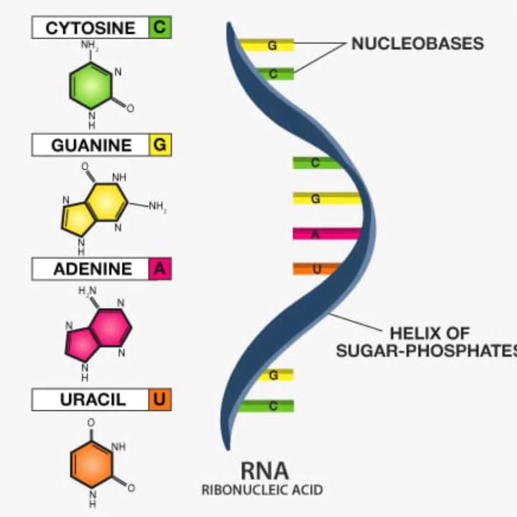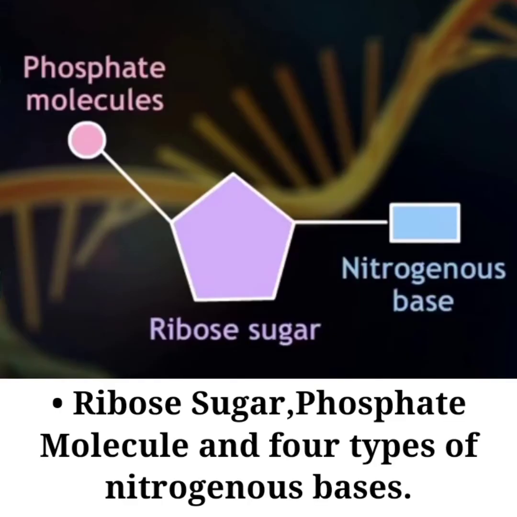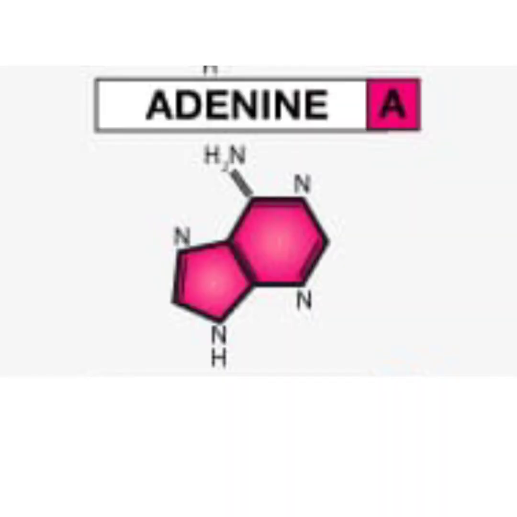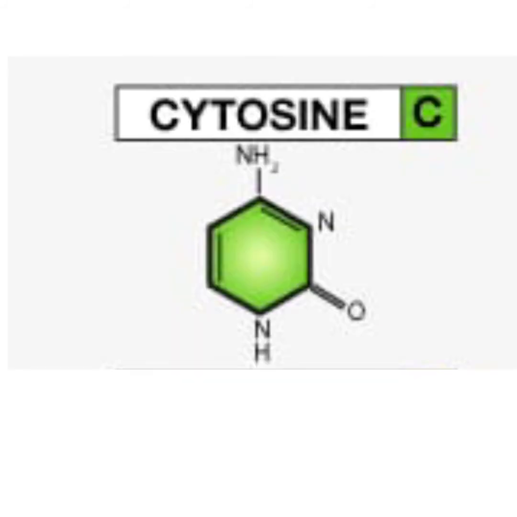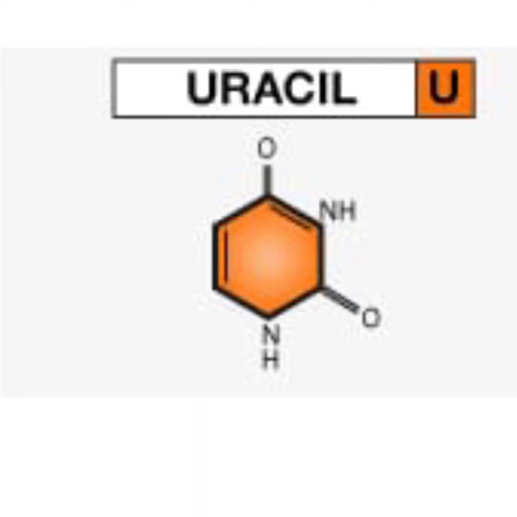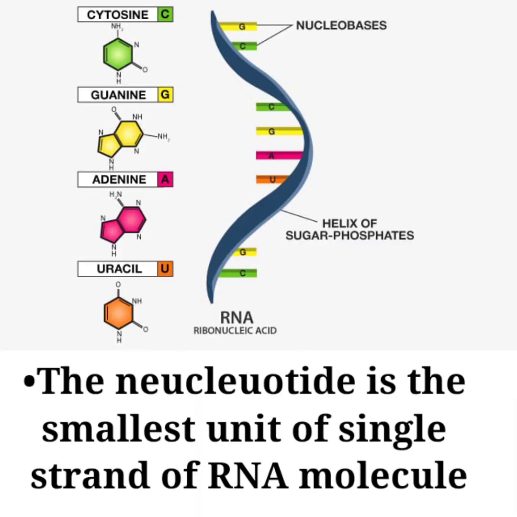RNA is the second important nucleic acid of the cell. This nucleic acid is made up of ribose sugar, phosphate molecule, and four types of nitrogenous bases: adenine, guanine, cytosine, and uracil. The nucleotide is the smallest unit of the single strand of the RNA molecule.